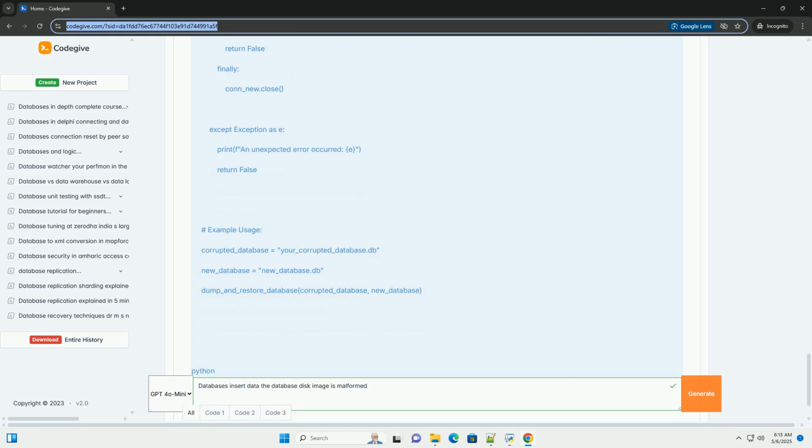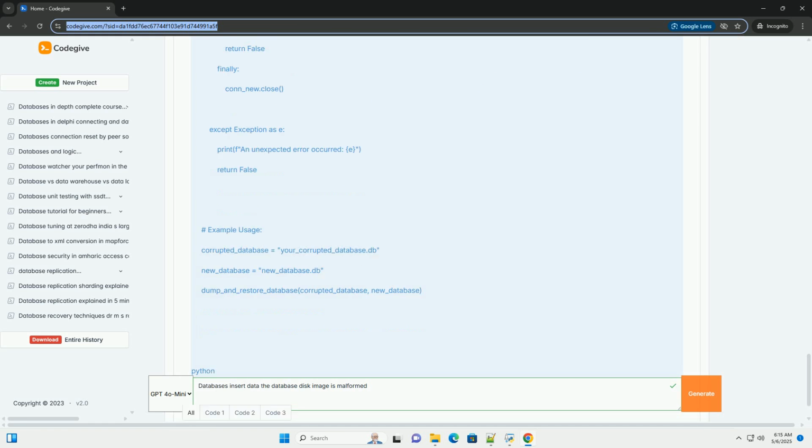Create a new database. Create a new, empty database. Restore the database. Import the SQL file into the new database. Code example, Python. Explanation.